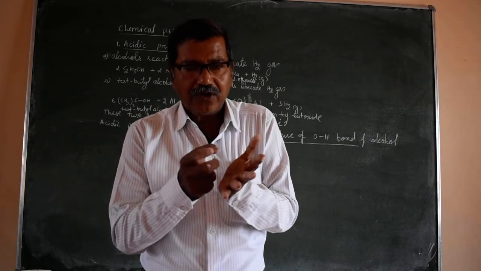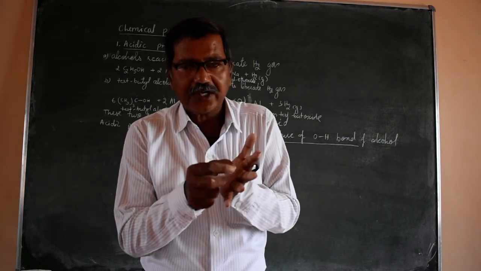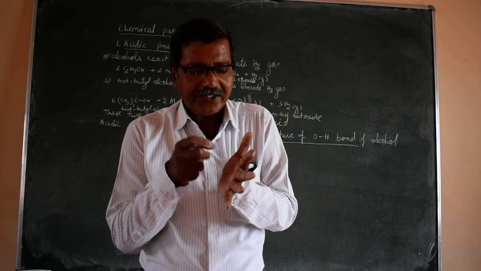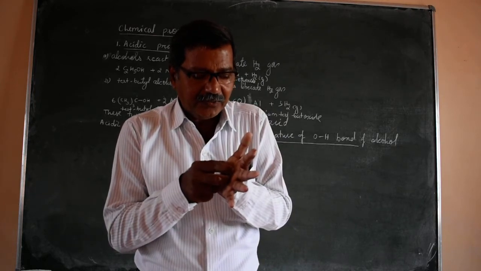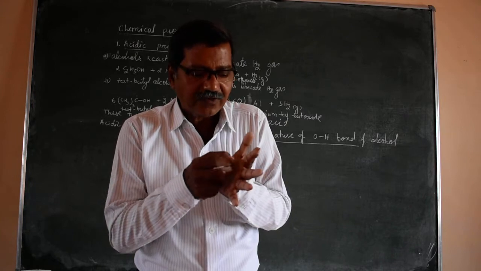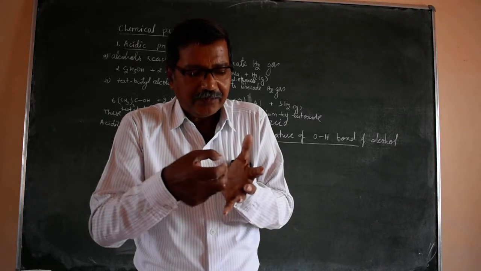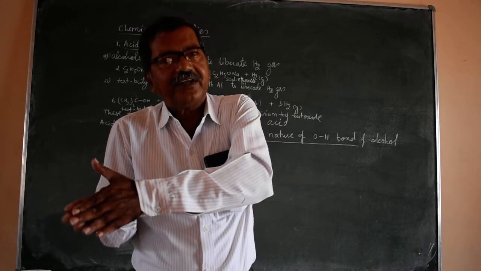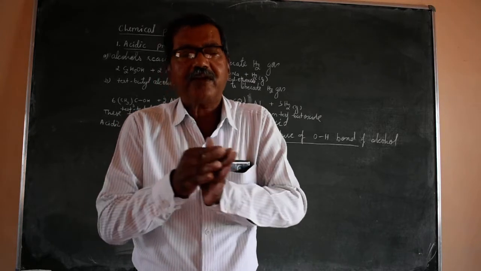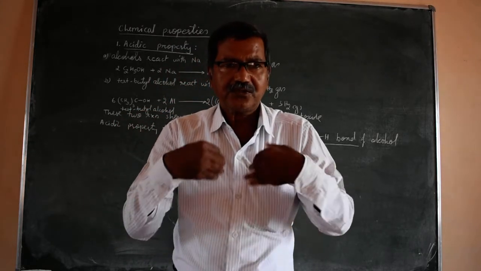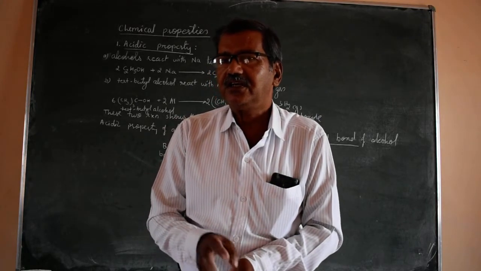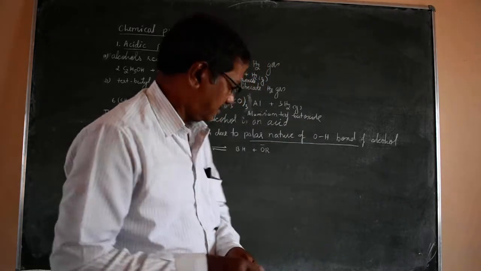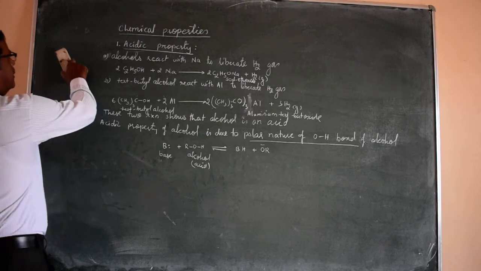The negative charge on the oxygen becomes more because of electron donation, and the bond between the hydrogen and oxygen is strong. Release of that proton becomes difficult. When the release is difficult, it becomes a weak acid. So acidic strength depends on the type of group attached to the carbon of COH.